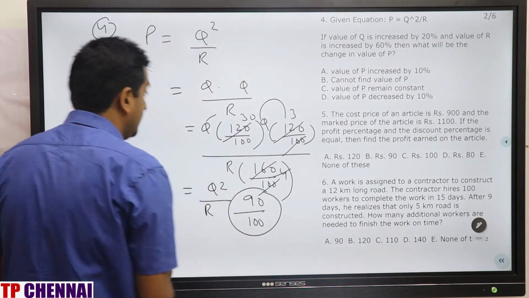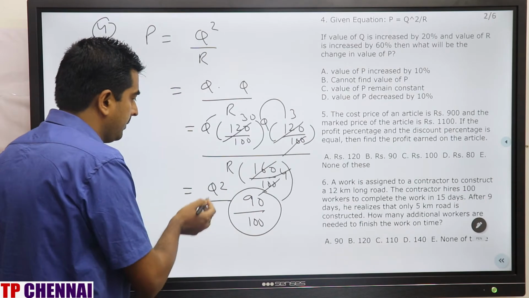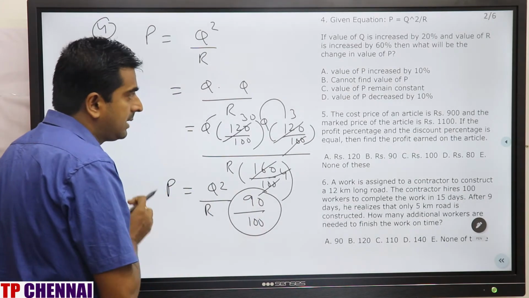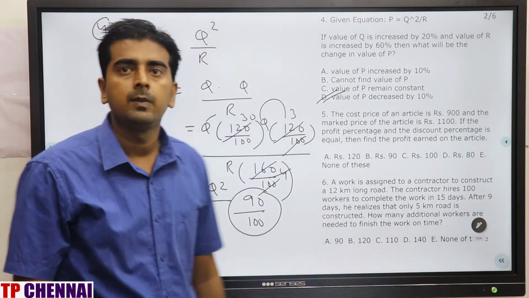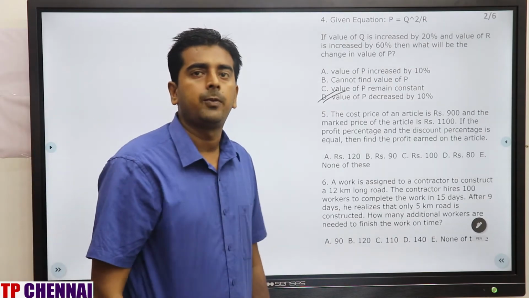Now you tell me one thing. What are they saying? What will be the change in the value of P? This is P only, right? 100 now 90. So that means 10% decrement is there. So what is my answer? Fourth option. Clear?